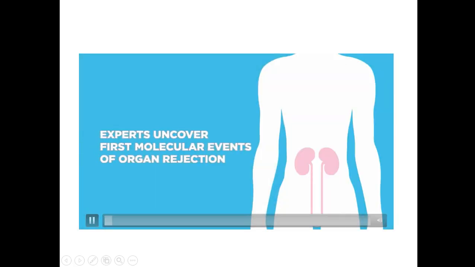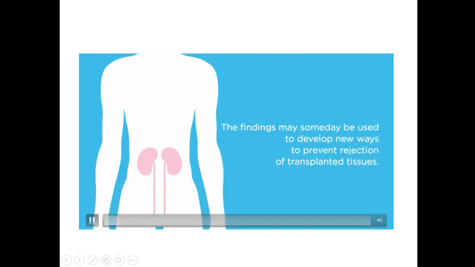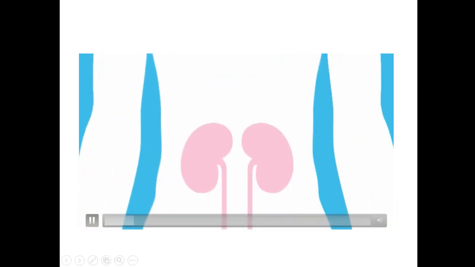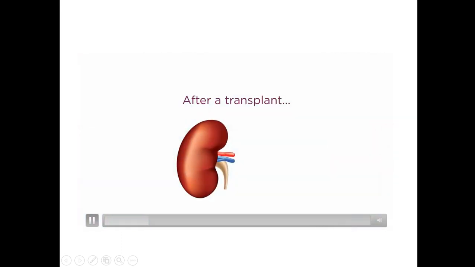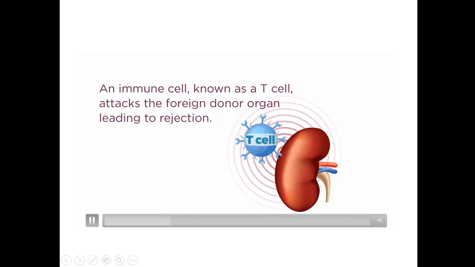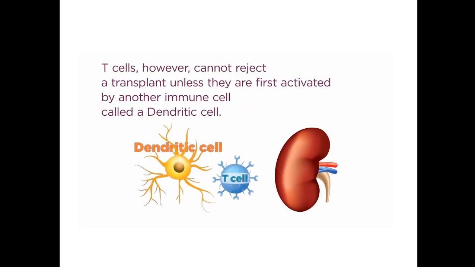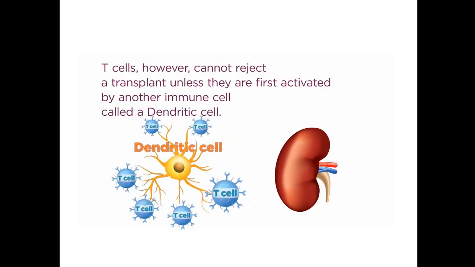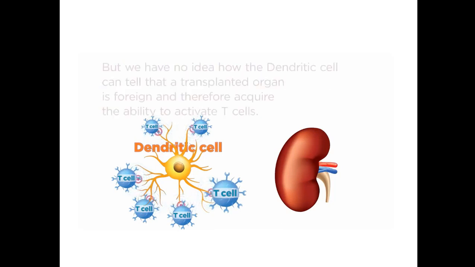So we will see how transplant rejection is happening in our body. This kidney has been damaged, so we are placing a good transplant over here. Our T cell, as I already said, will attack this foreign pathogen by binding with the dendritic cell. Dendritic cells are antigen presenting cells which will bind with the T cell and activate the T cells.